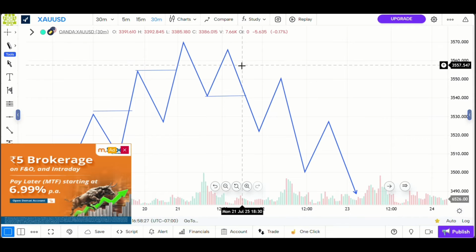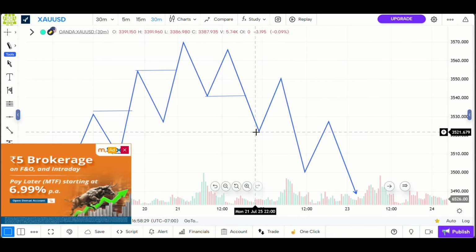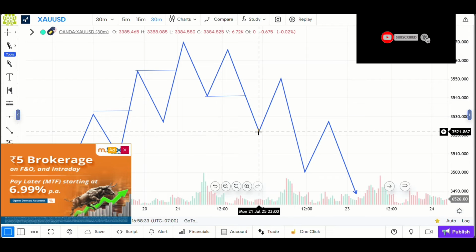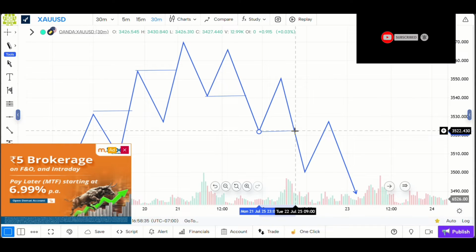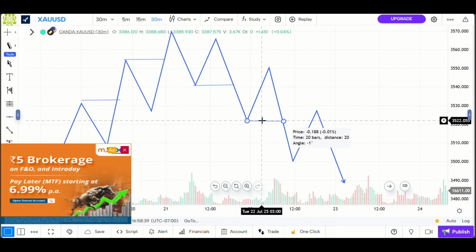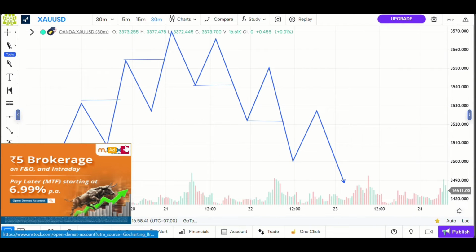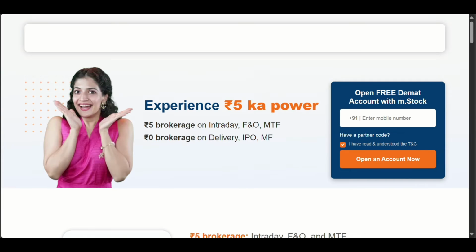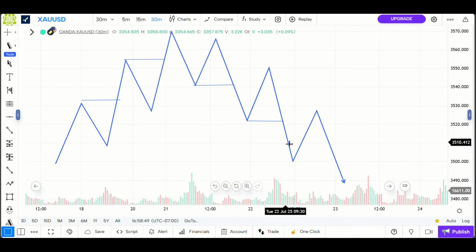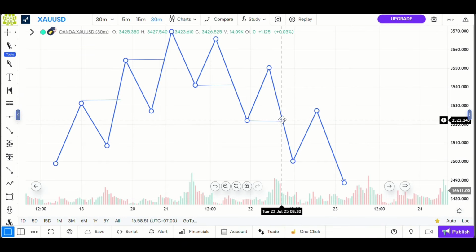You could see again right here that after creating the change of character, the market retraced and then broke this low again to create another lower low, which makes this side another break of structure. And the market didn't pause right here.